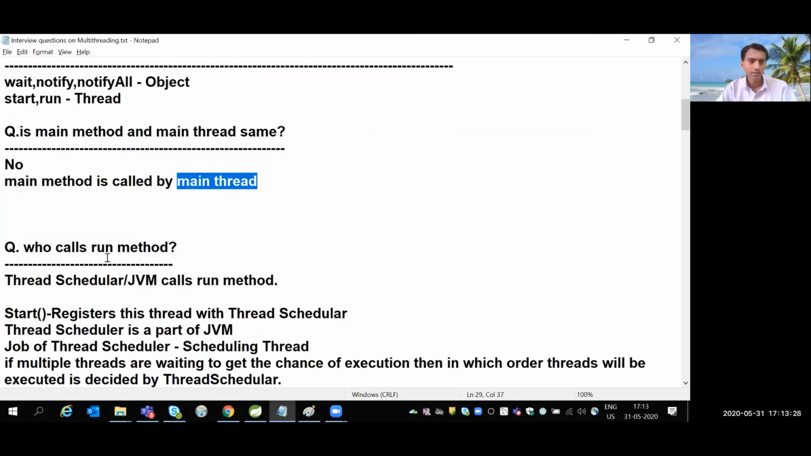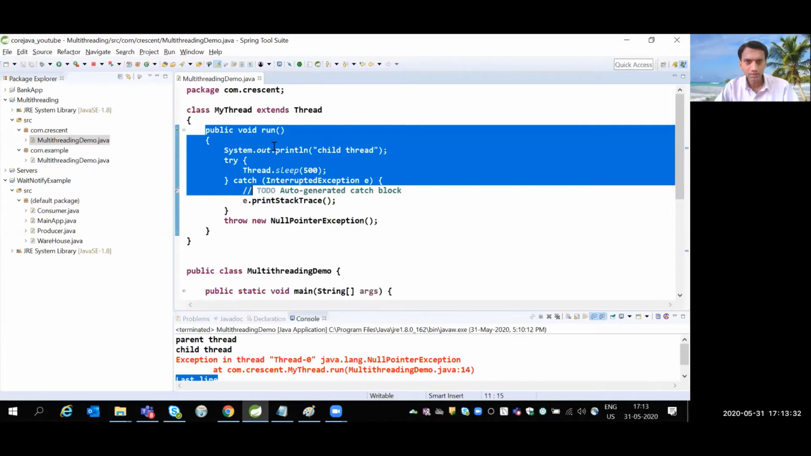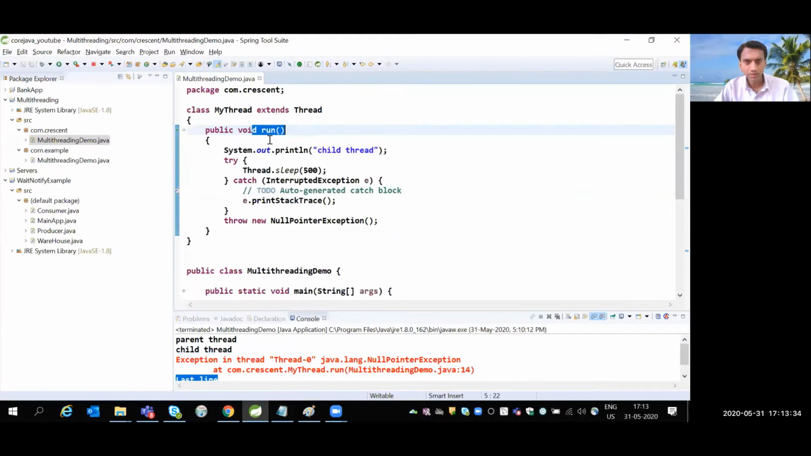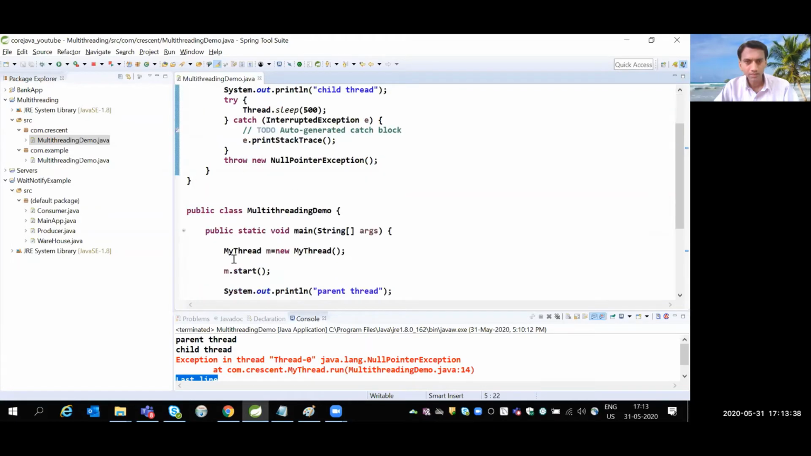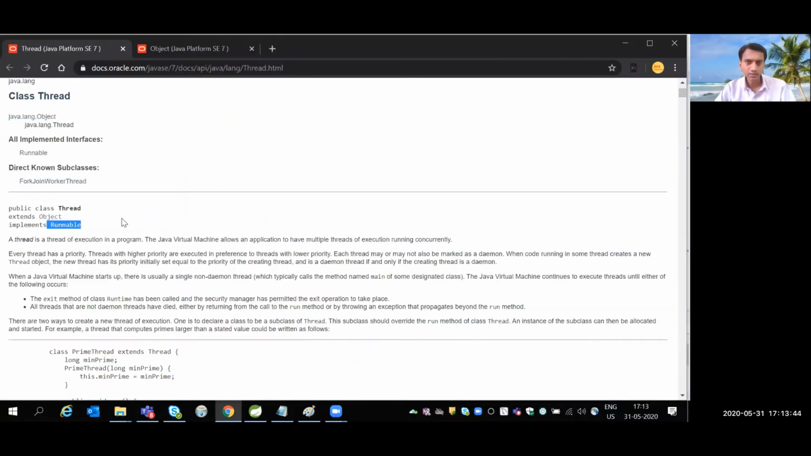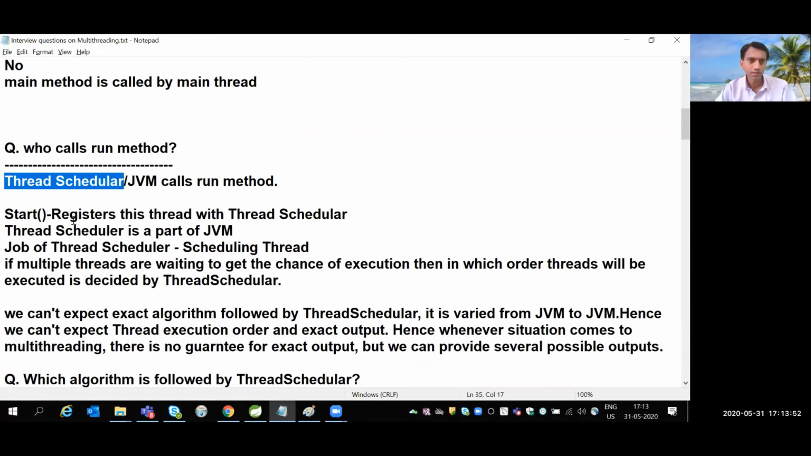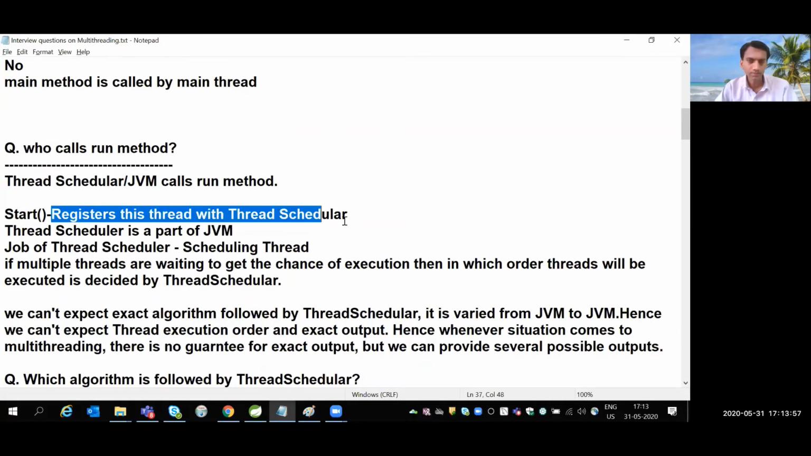Right. Okay, so in the last example, we called this run method. So one of the interview questions is, who calls this run method? Many times we get the answer that the start method calls the run method. That is not the answer. The answer is the thread scheduler, which is a part of the JVM. It calls the run method. So what is the job of start then? It registers this thread with the thread scheduler.